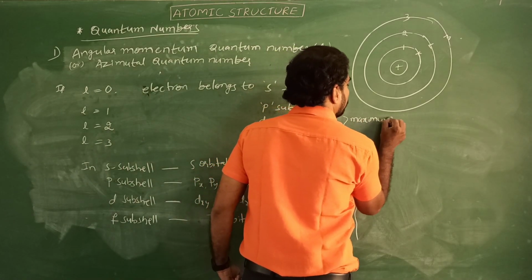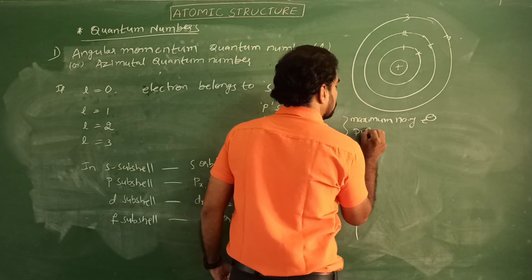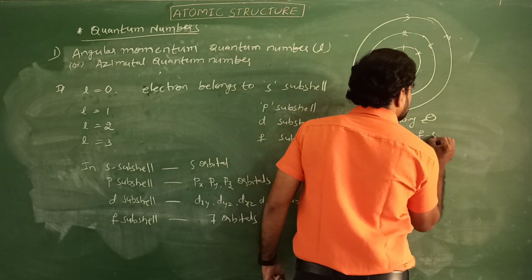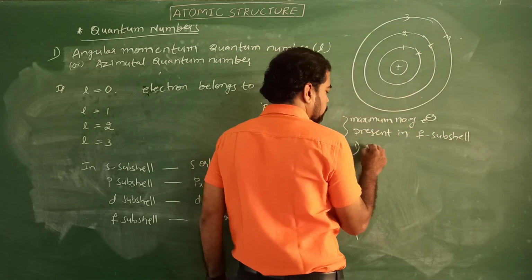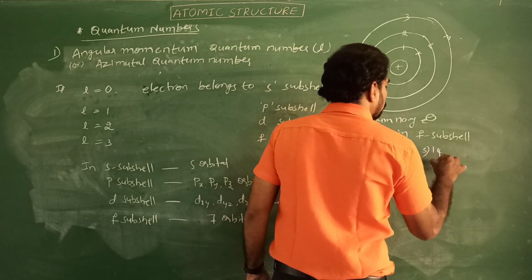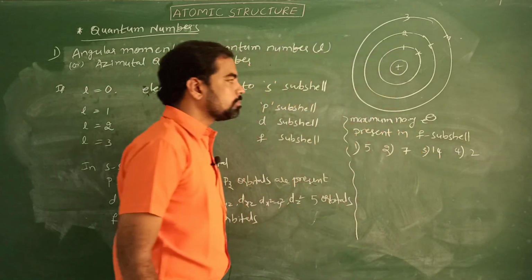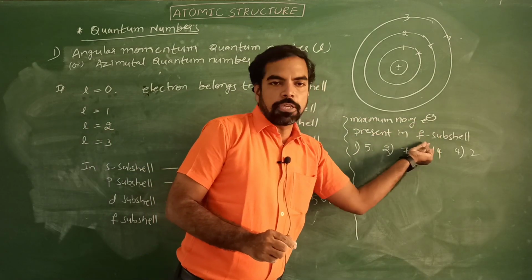Maximum number of electrons present in F subshell. Options are 5, 7, 14, 2. Here they are asking the maximum number of electrons present in F subshell.